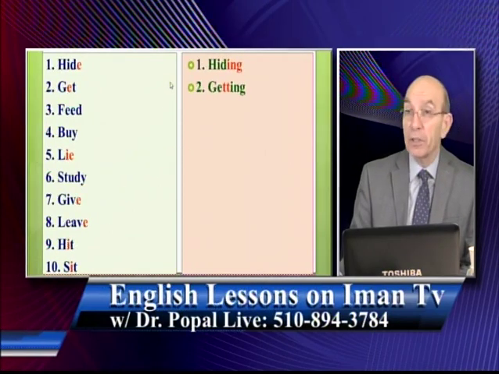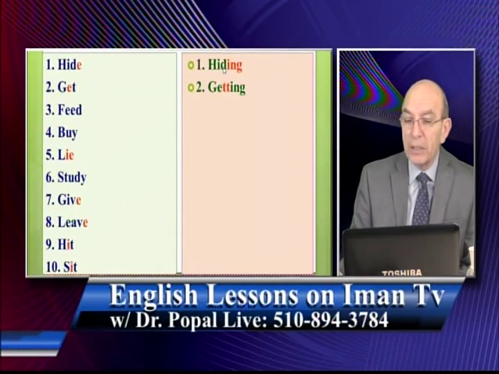Getting. Double T. What's the rule? If you have a consonant, then vowel, then consonant again, then you do what? You double the final consonant. That's why you say getting, double T. That's why we have double T here, but we don't have double D here. Why? Because there was an E here.